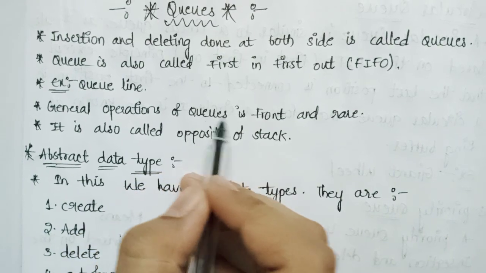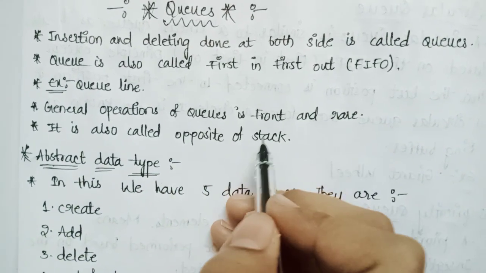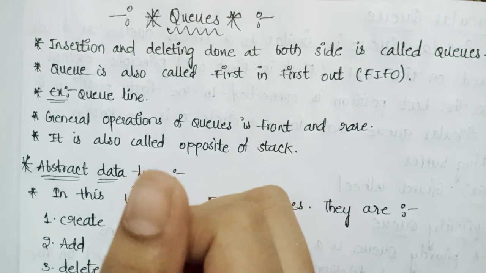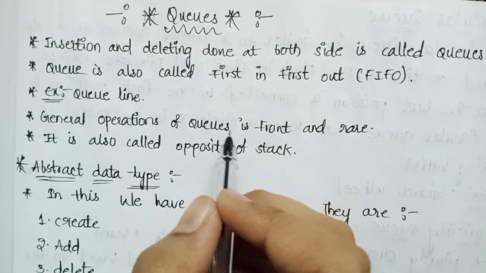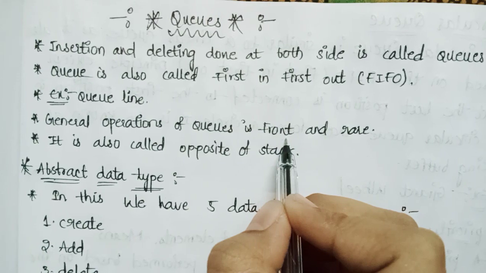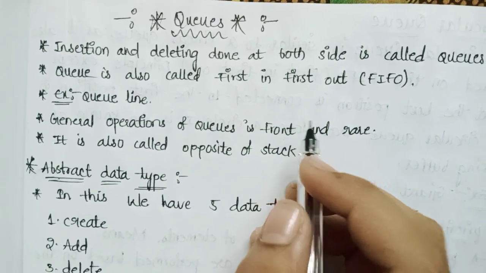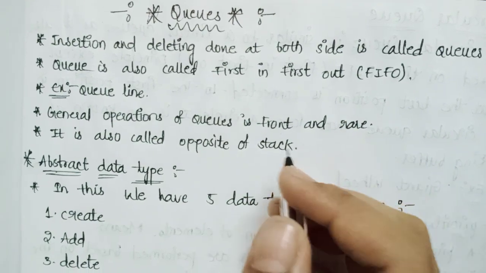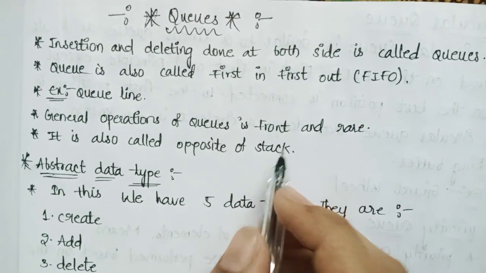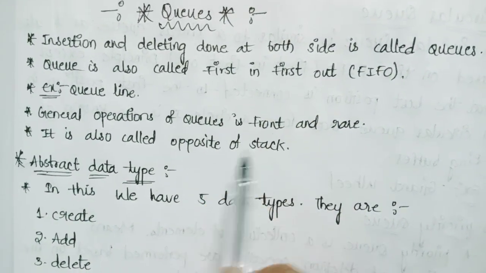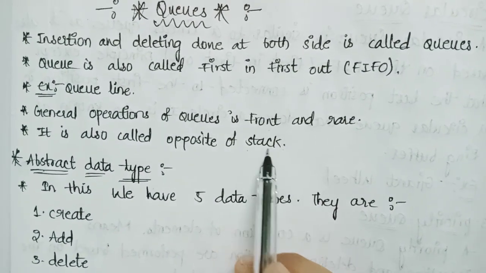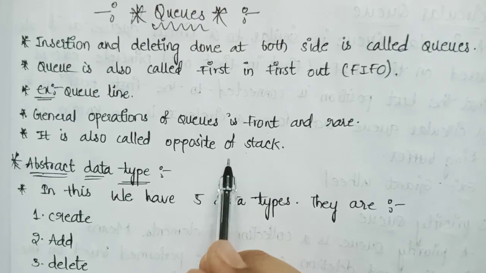The general operation of queue is front and rear. What is the meaning of front and rear? Front means deletion of element in the queue and rear means insertion of element in the queue. These are the general operations of queue and it is also called the opposite of stack. Opposite of stack means both are the same.